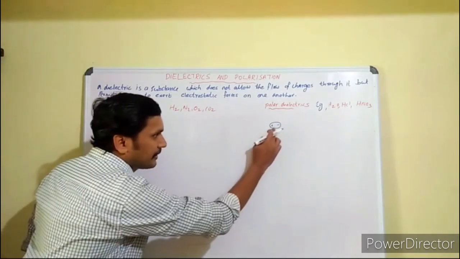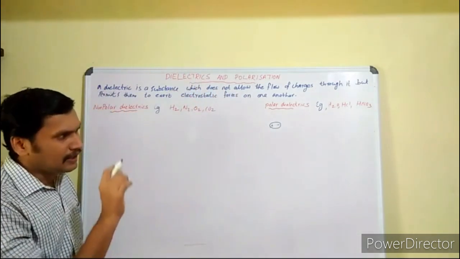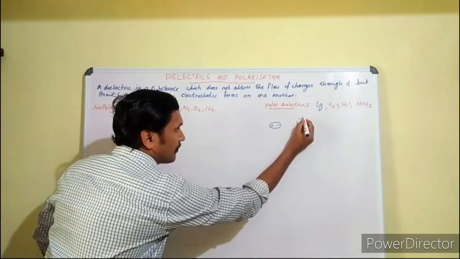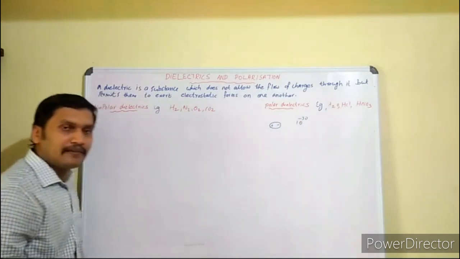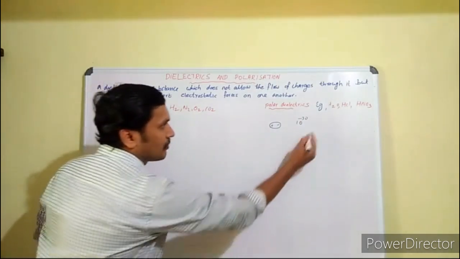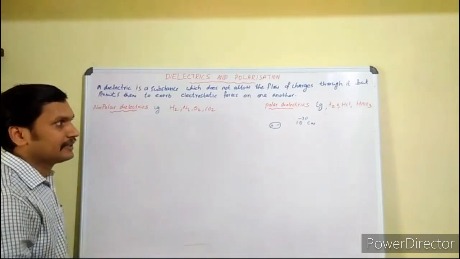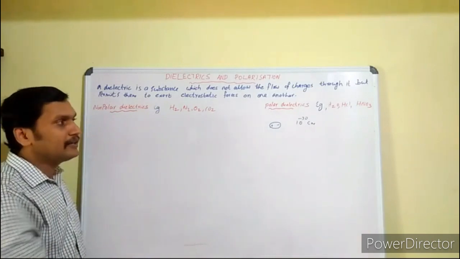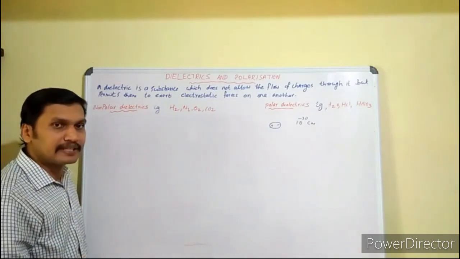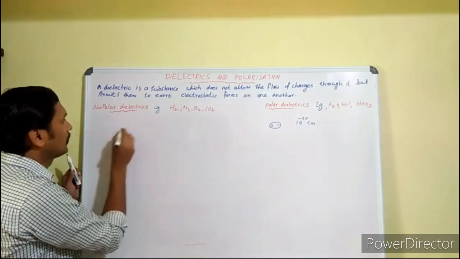This can be considered an electric dipole having a very small dipole moment, in the order of 10 raised to minus 30 coulomb-meter. Dielectrics made of such molecules are known as polar dielectrics.